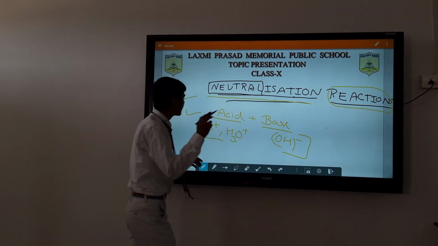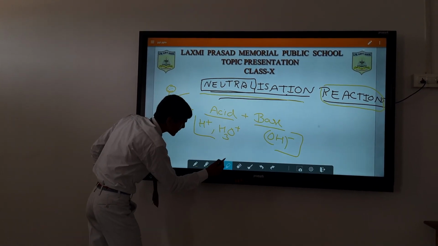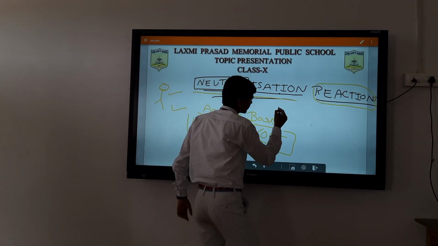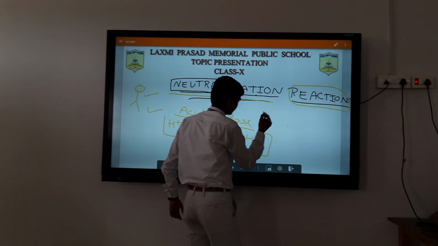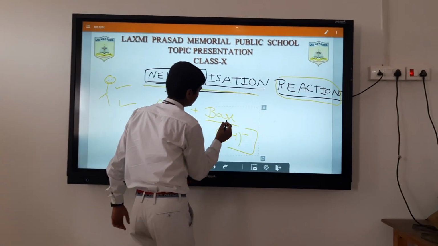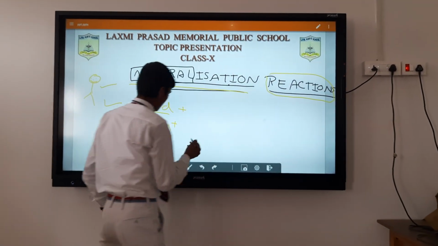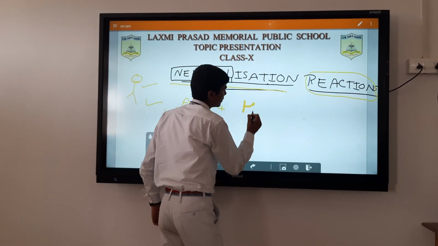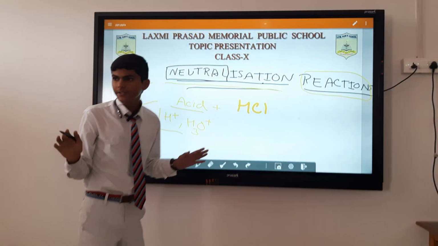Now let's take an example, a very common example: HCl. Everyone knows about hydrochloric acid.